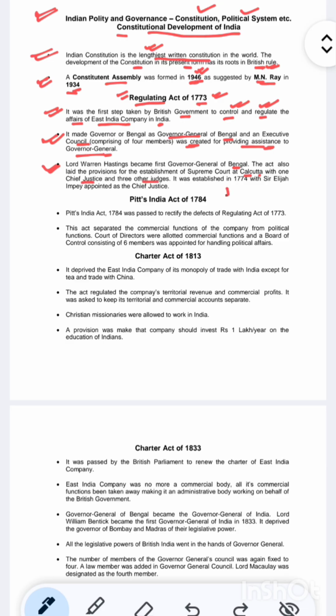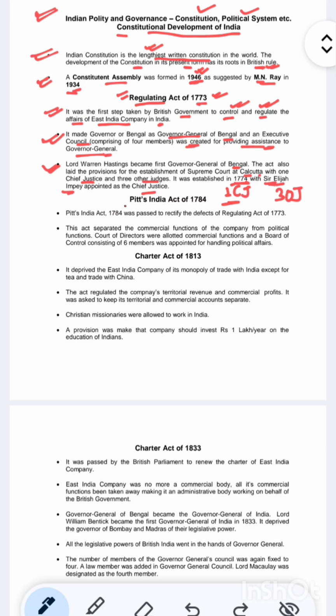What was the name of the Chief Justice? Sir Elijah Impey was appointed as the Chief Justice. So the Supreme Court was established in 1774 with Sir Elijah Impey as Chief Justice.